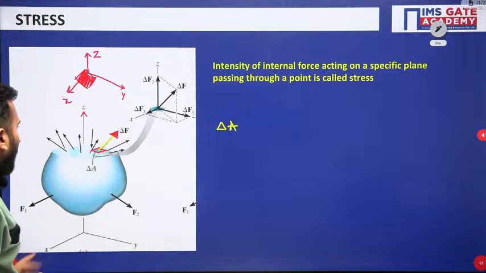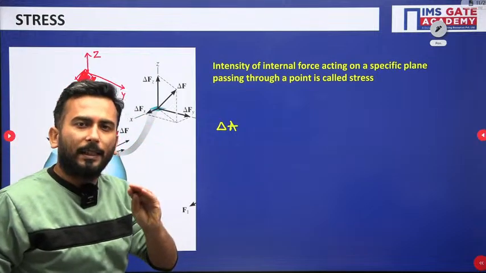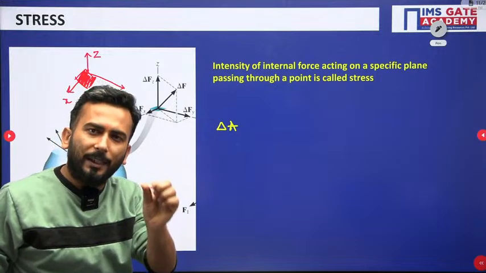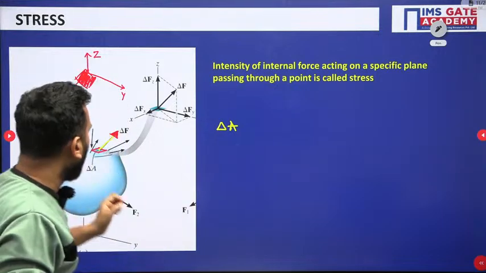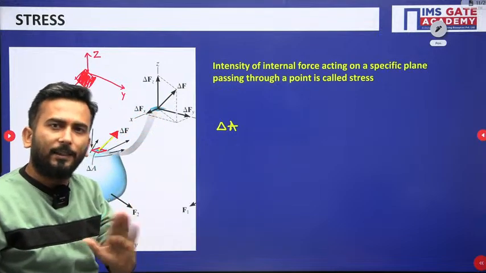Now, if you keep reducing the area, so the forces acting on that area will also get small, there is no doubt.